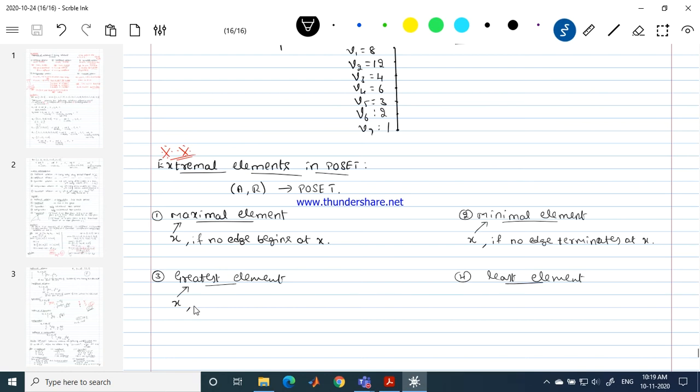X is called the greatest element if we can traverse from every vertex of A to X. That's all. If we can traverse from every vertex of A to X, then X is the greatest element. Then can you tell me what is the least element then?